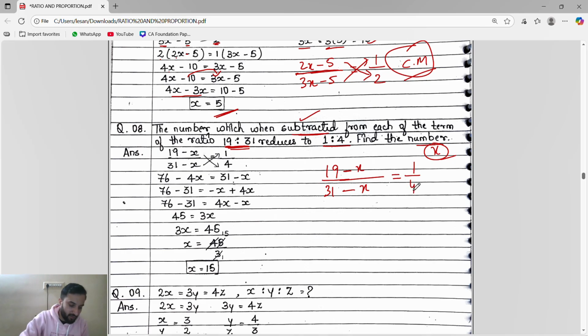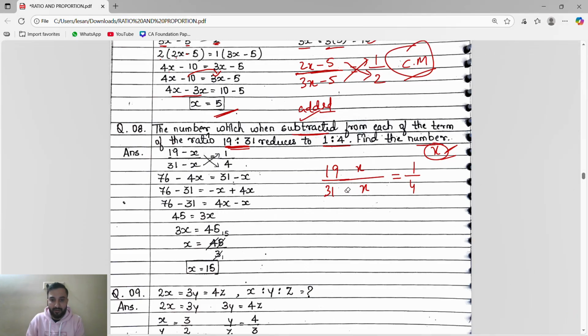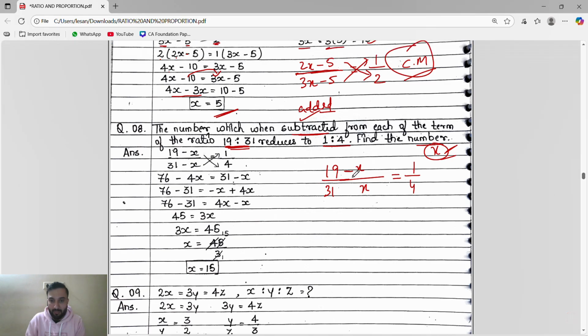Guys, here in place of this they can give like this also, the number which when added. So which number will be added? We have to find the number. We don't know which number will be added. So I will take that x will be added. So x will be added means here it will become plus x. Okay. So here they said the number which when subtracted. We don't know which number will be subtracted, so I will take that x will be subtracted. So minus x. Okay. So 19 is to 31 means 19 minus x by 31 minus x, which is equal to 1 by 4.